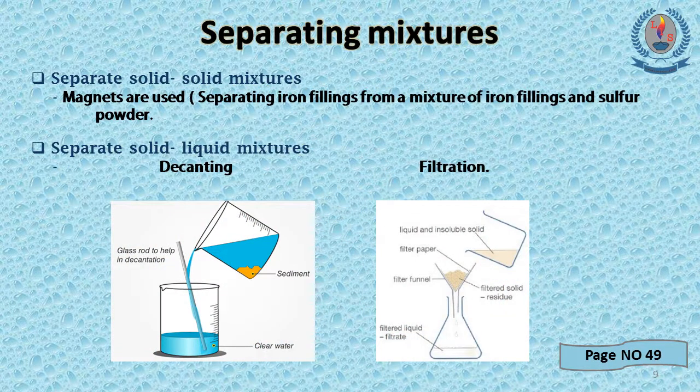Now we will see how the mixtures can be separated using the physical methods. Look at the first one. Separate solid mixtures. Here easily we can use a bar magnet to separate. If one solid is magnetic, that part can be taken out by using a bar magnet. The best example is when iron filings are with sulfur powder, we can use a bar magnet to separate iron filings from the mixture. Second one, separate solid liquid mixtures.